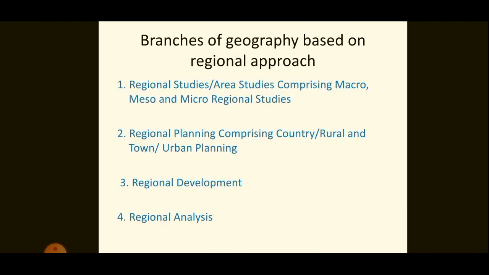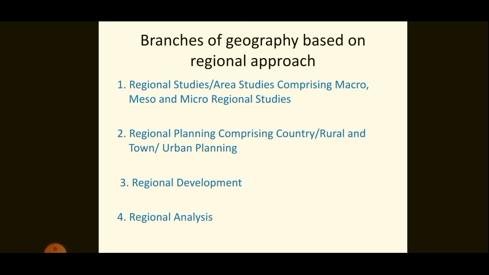Next is branches of geography based on regional approach. There are regional studies, regional planning, regional development, and regional analysis. In regional studies, based on the area, there are macro, meso, and micro regional studies. Micro means a smaller area is taken into account, and macro refers to a larger area under study.